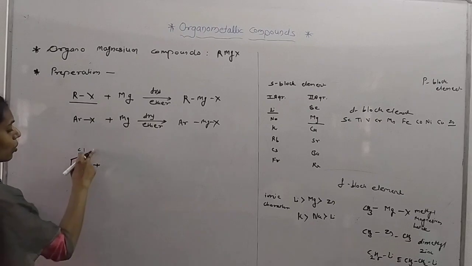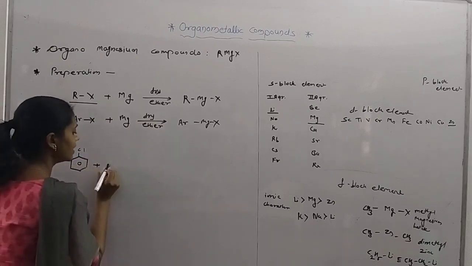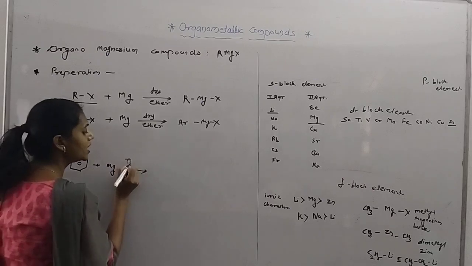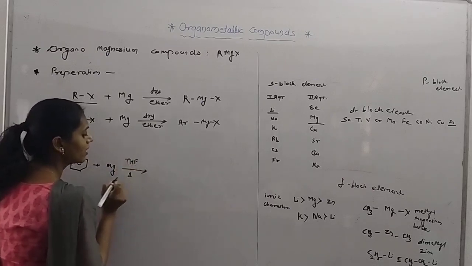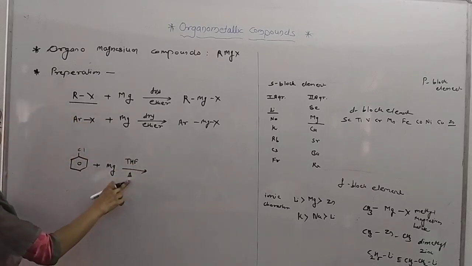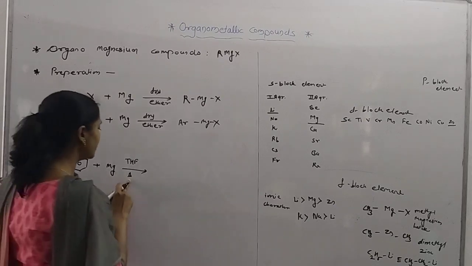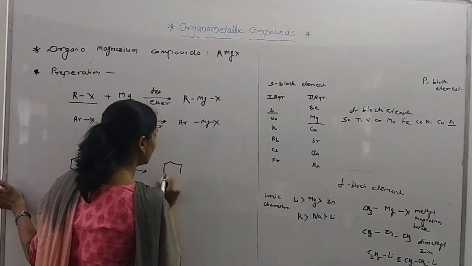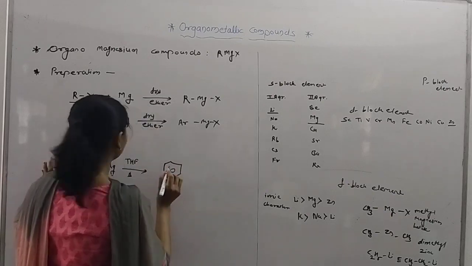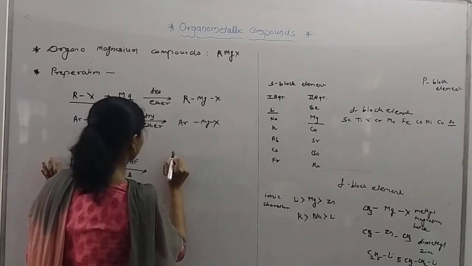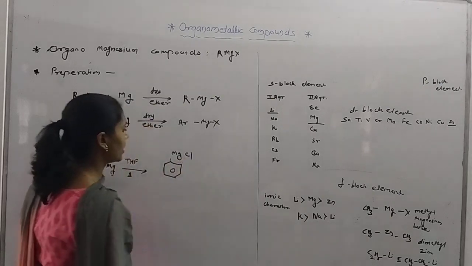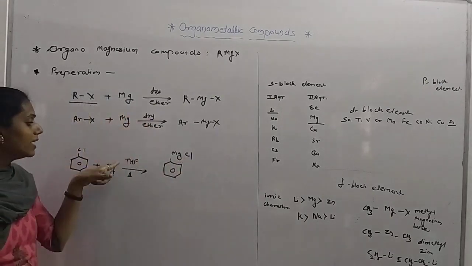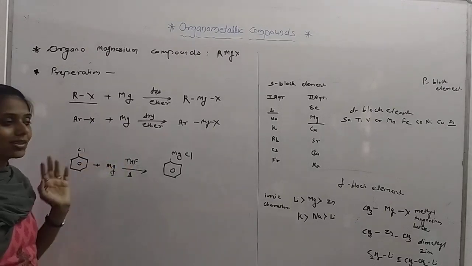Chlorobenzene is reacted with magnesium, and in this case we have used THF. This is the sign for heating. We heat the reaction and we get the Grignard reagent, MgCl. But instead of ether we use THF, tetrahydrofuran. What is the structure?